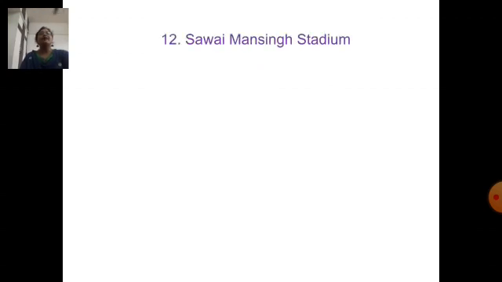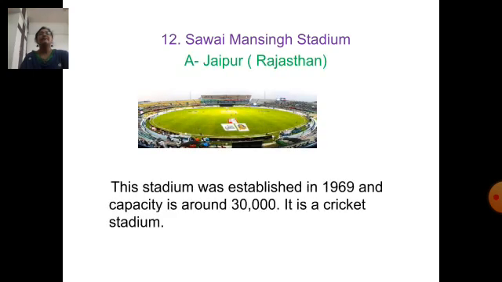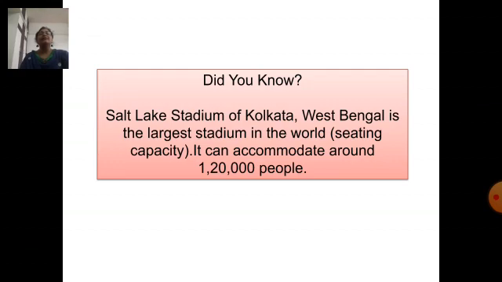Next question. Where is Sawai Man Singh Stadium located? Sawai Man Singh Stadium is located in Jaipur in the state of Rajasthan. This stadium was established in 1969 and its capacity is around 30,000. It is a cricket stadium. Now let us see a fun fact. Did you know? Salt Lake Stadium of Kolkata, West Bengal is the largest stadium in the world. It can accommodate around 1,20,000 people.